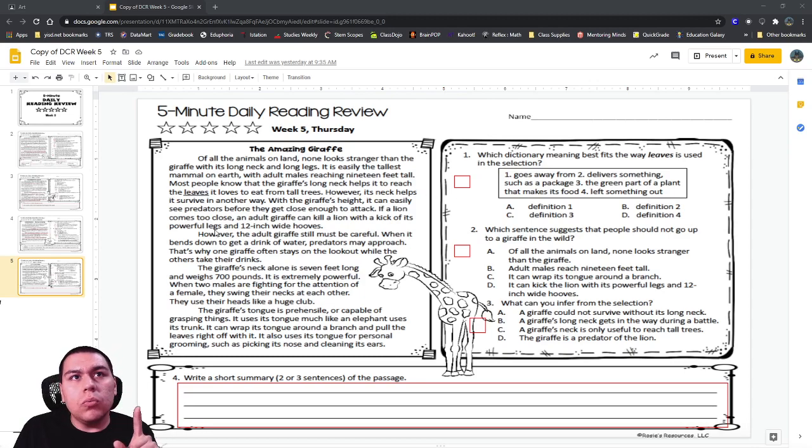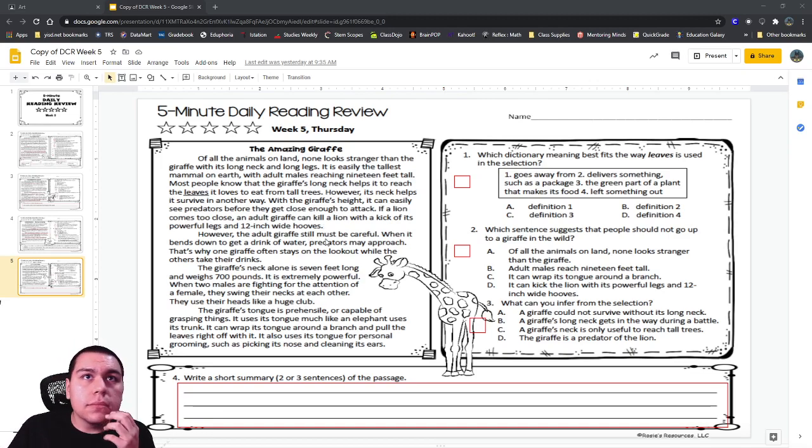Who can tell me where in my passage does it say the word leaves? What's the sentence that talks about leaves in our passage today? Alexa, where does it say leaves in the passage today?